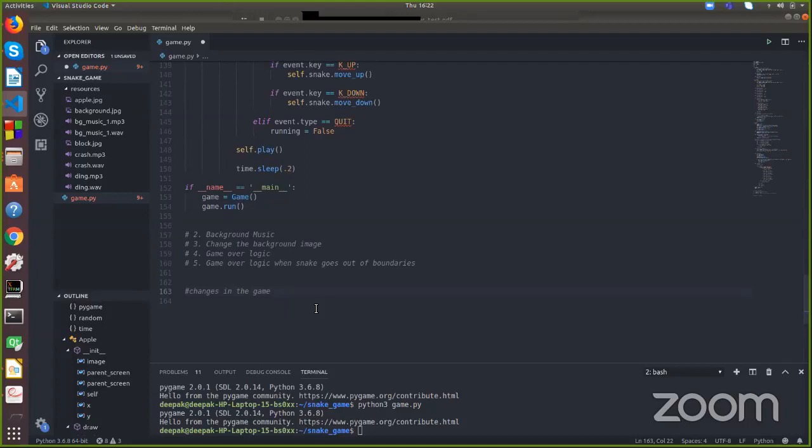Okay, so what will be the changes in the game when the game will get over? So in general terms, the first change will be that the score will be reset to 0.